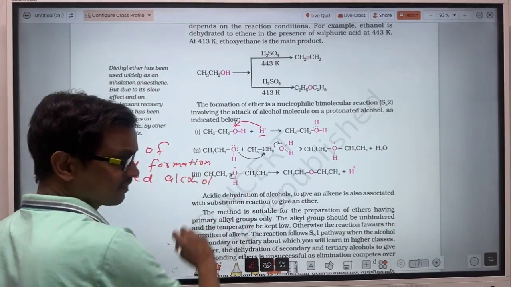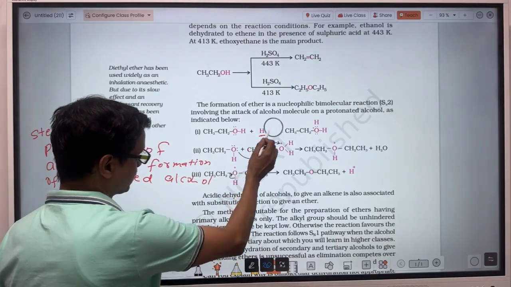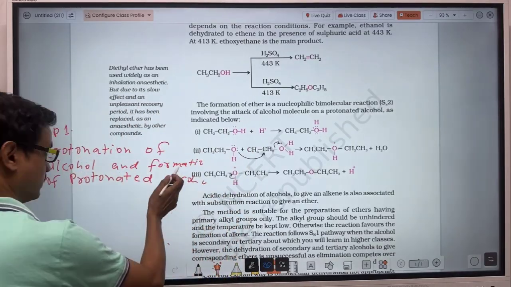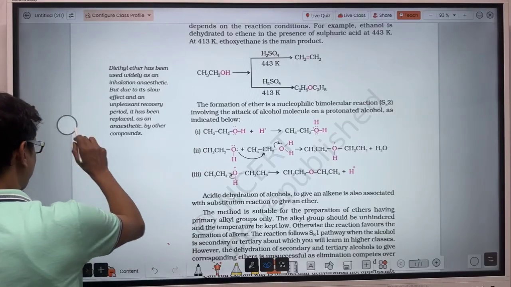The reaction is very easy for you. H plus will get bonded here, so this oxygen will give. So this one is written. Now let's see here. I am zooming this whiteboard.